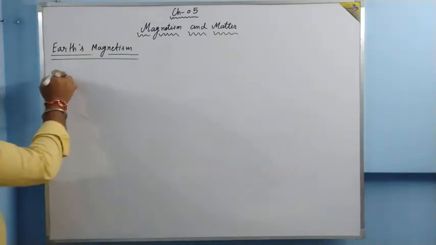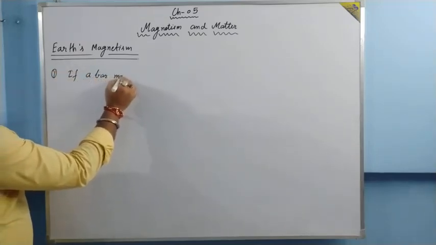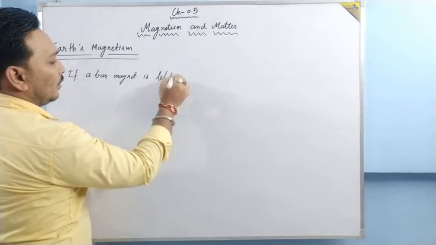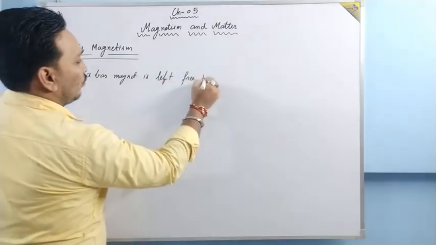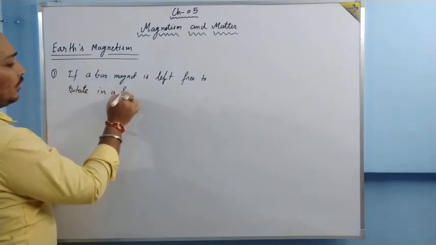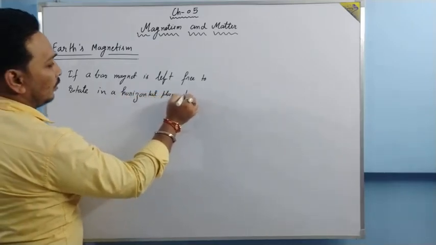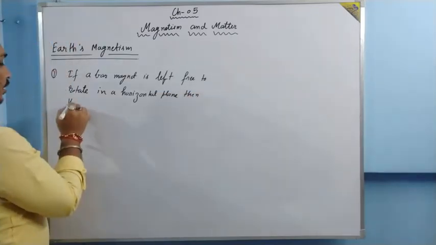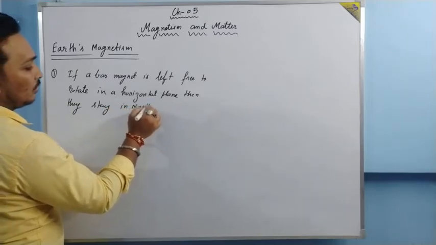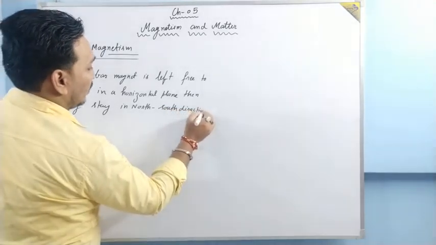The first evidence is, if a bar magnet is left free to rotate in a horizontal plane, then it stays in the north-south direction. Okay, this is the property of a magnet.